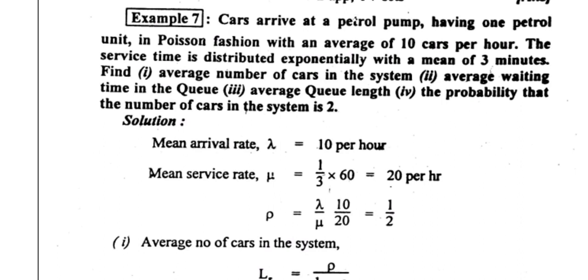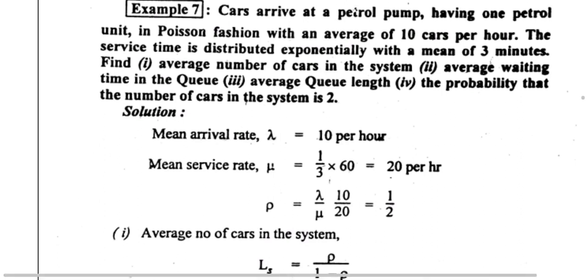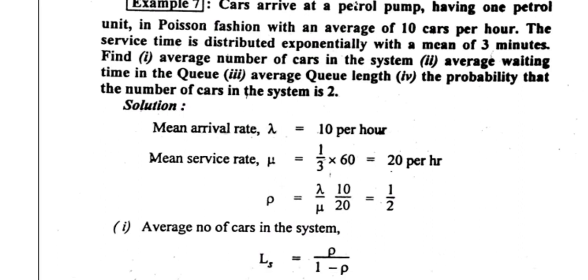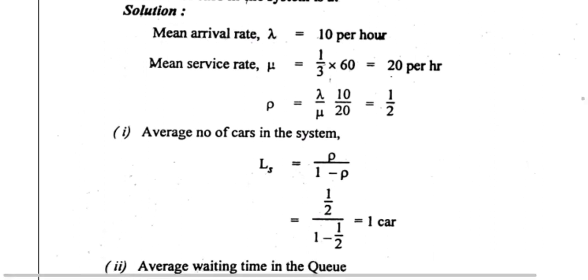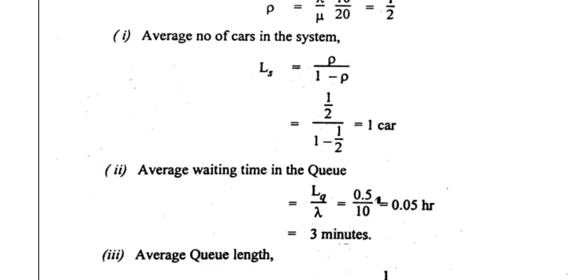First of all, we have to calculate lambda, that is 10 per hour. Next, we go with mu, that is 1 by 3 into 60, so we get 20 per hour. Rho equals lambda by mu, that is 10 by 20, equal to 1 by 2. The average number of cars in the system is rho by 1 minus rho, so 1 by 2 divided by 1 minus 1 by 2 equals 1 car. The average waiting time is LQ by lambda, that is 0.5 by 10 equals 0.05 hour, so you will get 3 minutes.